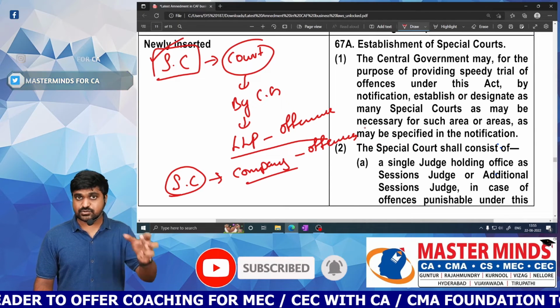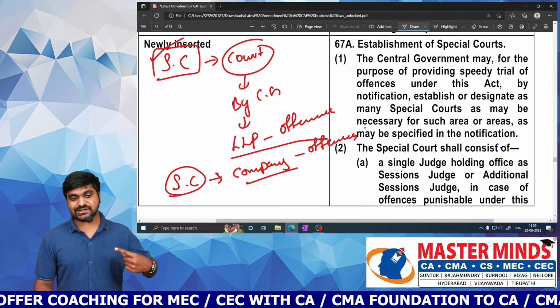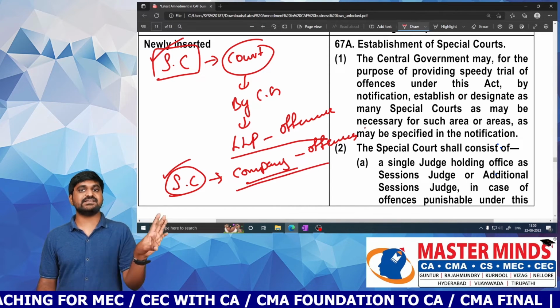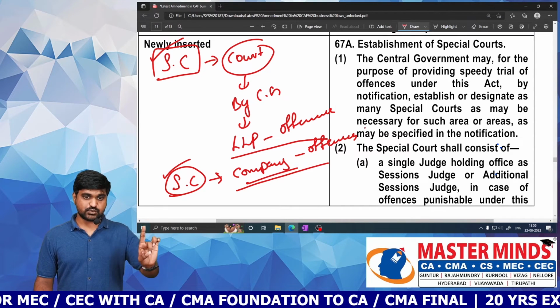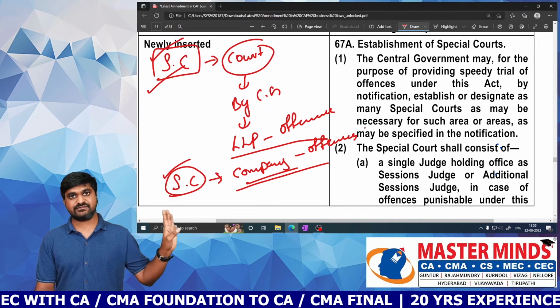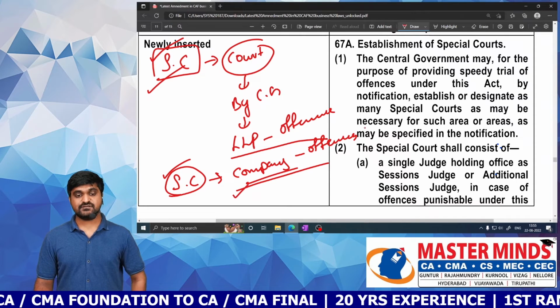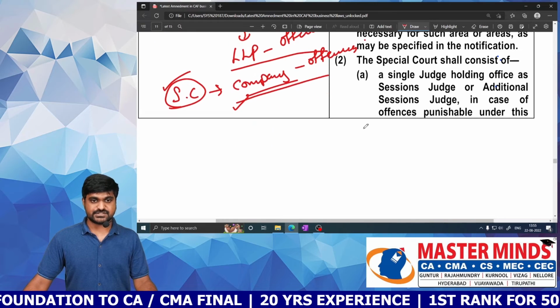Sir, if that special court is not available in our locality, then what do we need to do? Then you can refer your case to the special court which is designed for company related offences. Okay, you have two options. If special court for LLP offences is there, then just go to special court for LLP offences. If it is not there, then go to the special court which is designed for company related offences. Okay, next one.